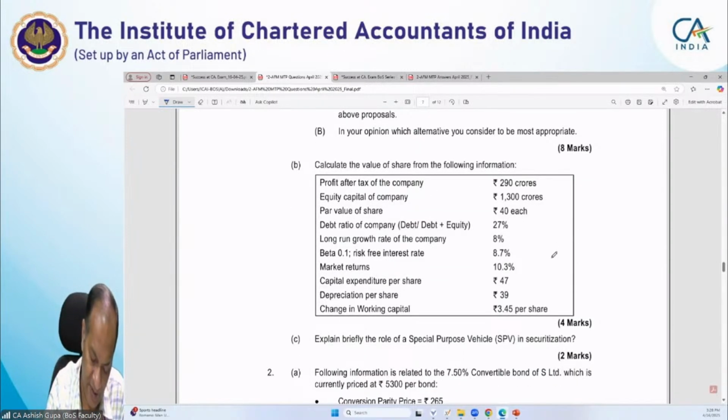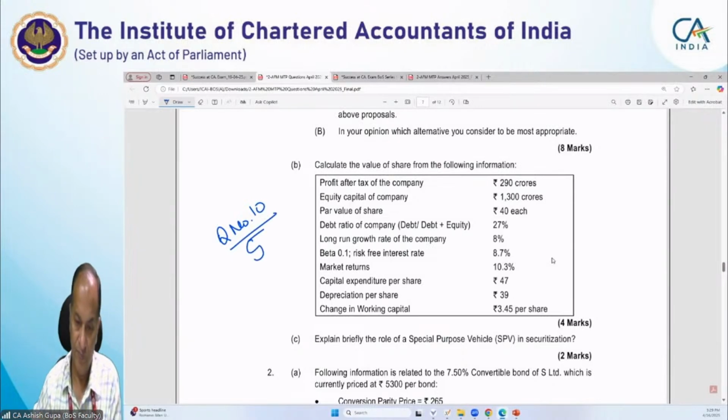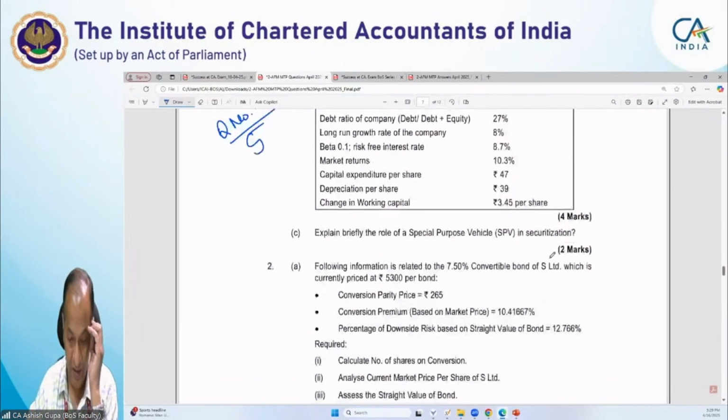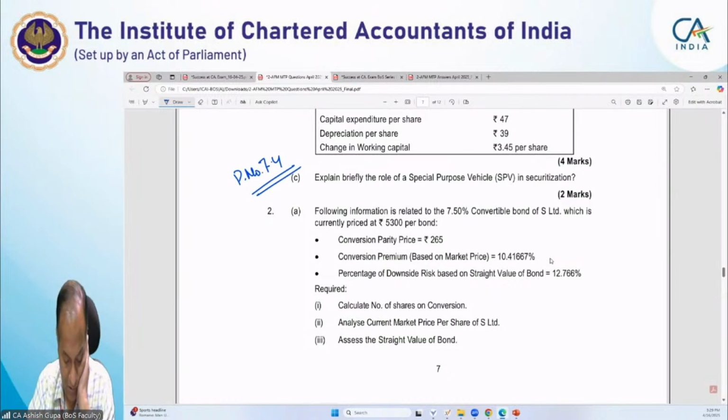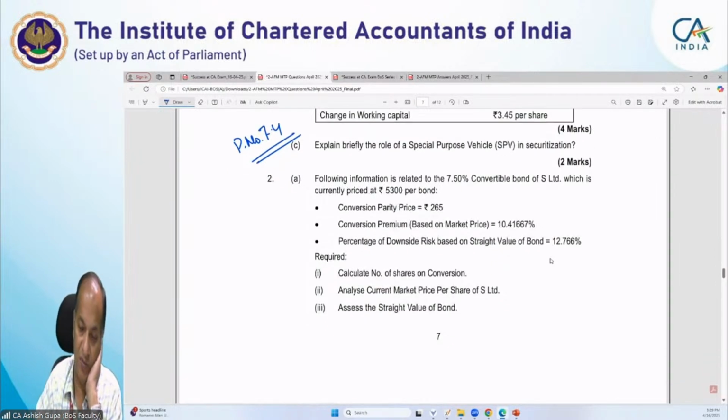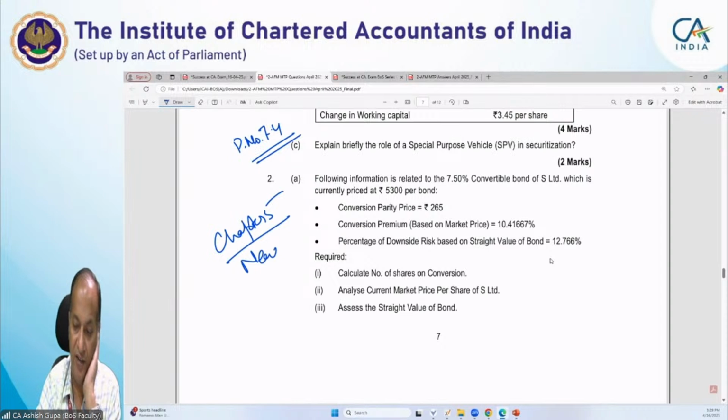This is from your study material. Question number 10, chapter number 5. Now this theoretical question is from page number 7.4 of the study material. Now this question is from chapter number 5, but it is a new question and it is basically based on reverse calculation.